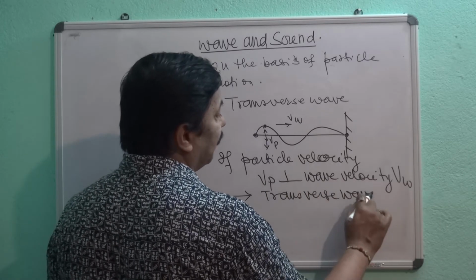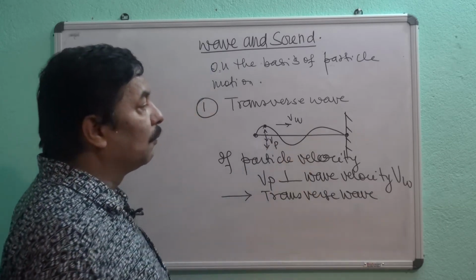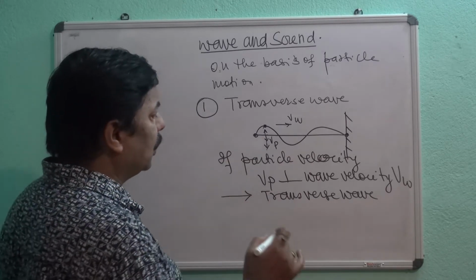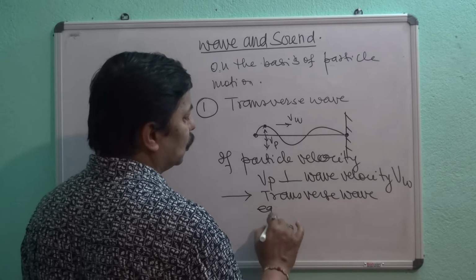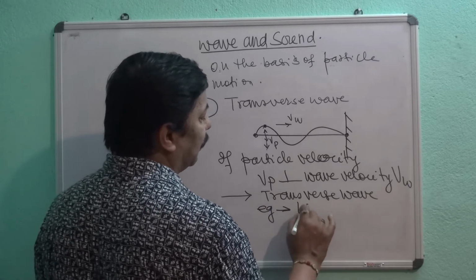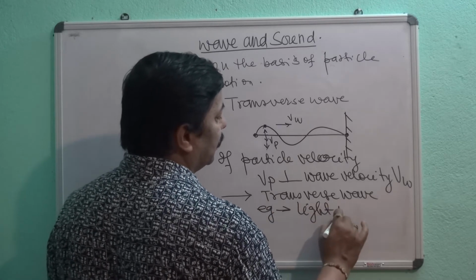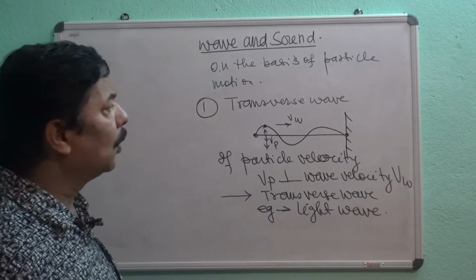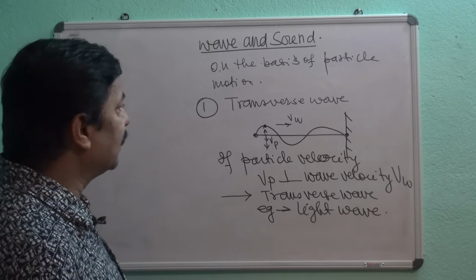In transverse wave, as an example you can take the wave generated on the string, or you can take the example to be the light wave. So light wave is also transverse in nature.